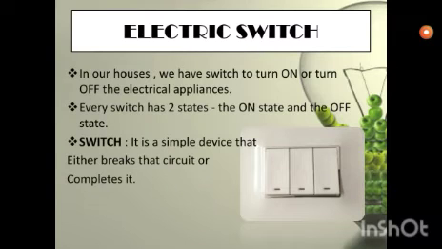Electric switch. In our houses, we have switches to turn on and turn off the electrical appliances. Everywhere we see switches for operating an electrical appliance. Every switch has two states, the on state and the off state. For example, if you turn on the switch, the fan will start working, and when you turn off the switch, it stops. Why does this happen? What is a switch? It is a simple device that either breaks the circuit or completes it.